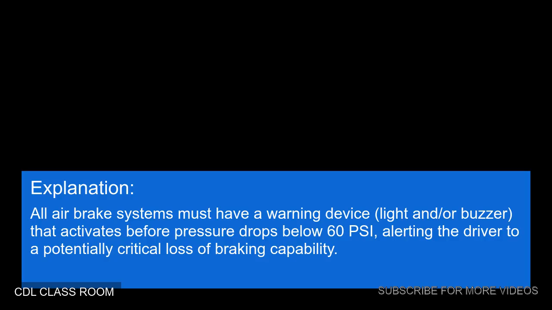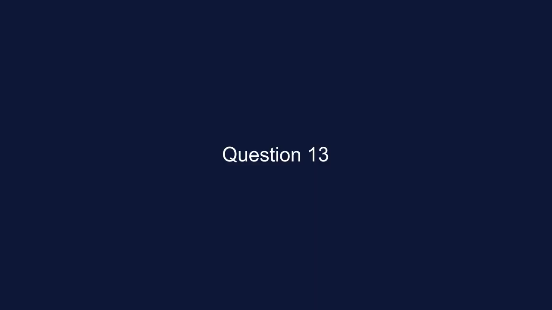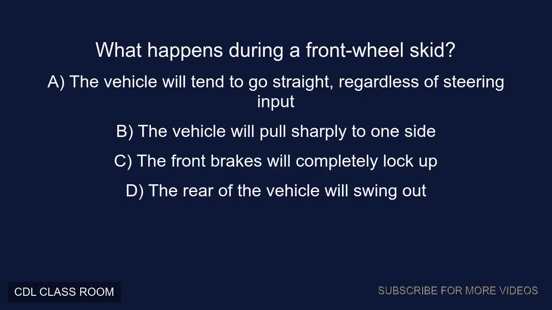Explanation: all air brake systems must have a warning device, light and buzzer, that activates before pressure drops below 60 psi, alerting the driver to a potentially critical loss of braking capability. Question 13. What happens during a front wheel skid? A. The vehicle will tend to go straight, regardless of steering input.